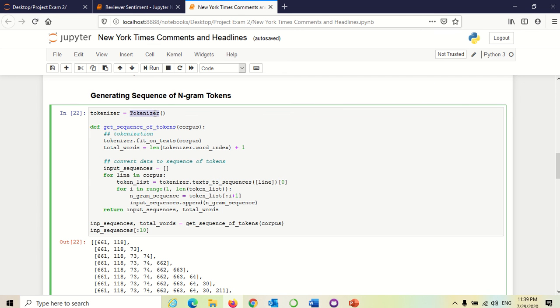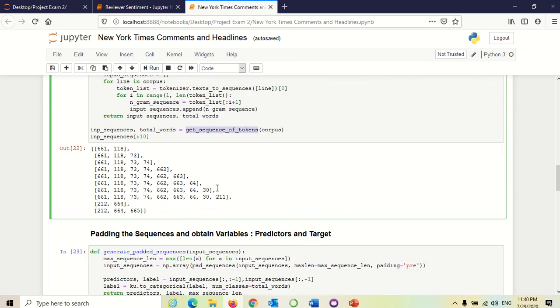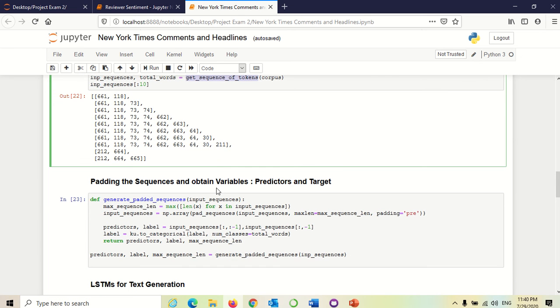I was using tokenization, converting the data into tokens. Then after tokenization, converting into text to sequences. After that, I was applying the increment value here. You can see get sequence of tokens, and after that I was padding the sequences and obtaining the variables of predictors and target.